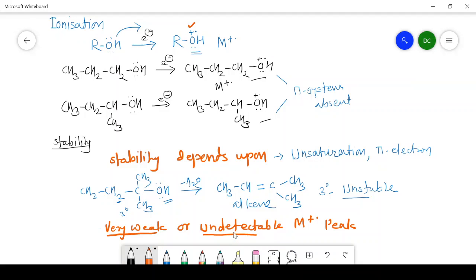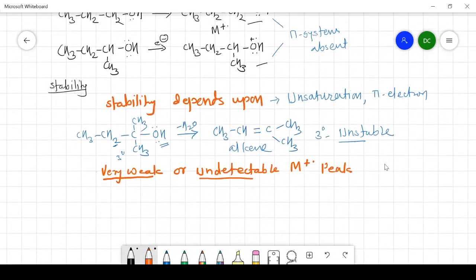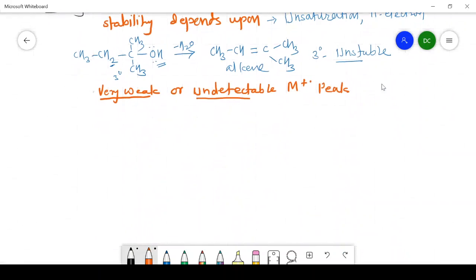But if I take the example of aromatic alcohols, I will write the example like this. This is the benzene ring, then here there is a CH2 and an OH group. On oxygen, there is a lone pair of electrons.